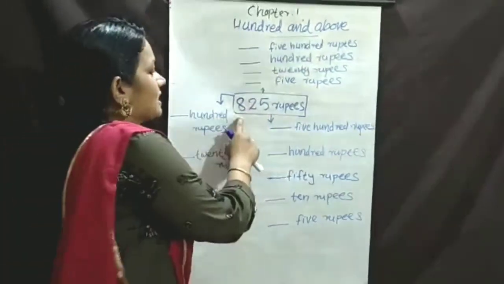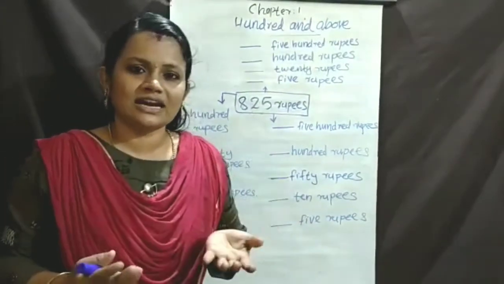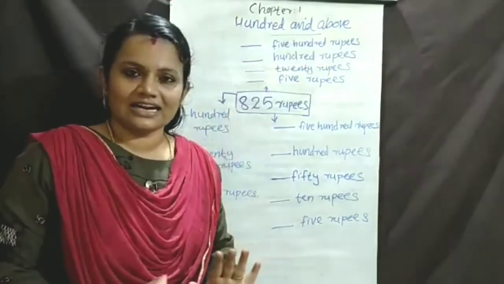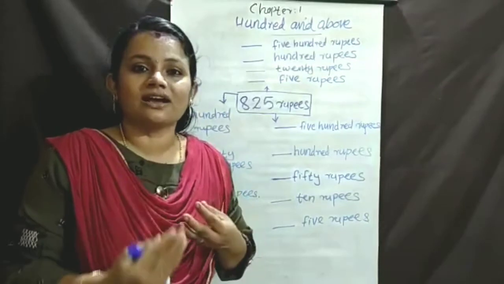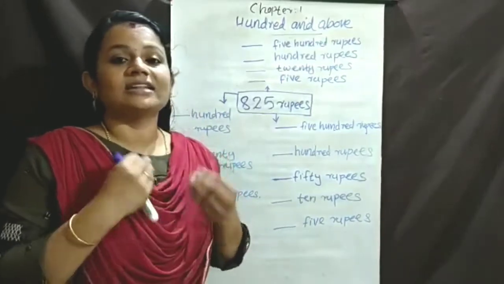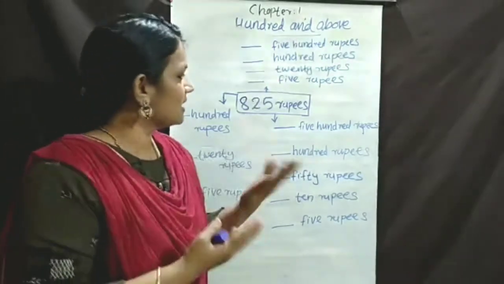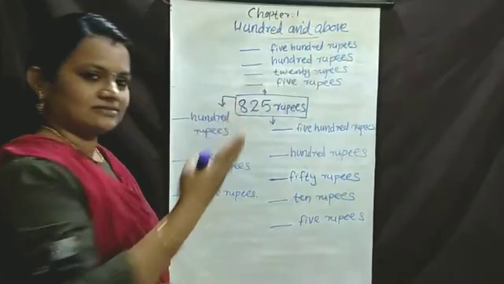Okay, this is 825. 825, how many hundred? Do you know how many hundred? Okay, how many hundred? 800. So you had already learned 8 hundreds make 800. Okay, then how to write these numbers in different ways?